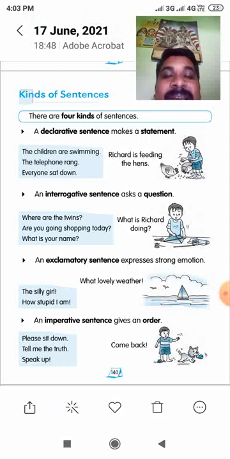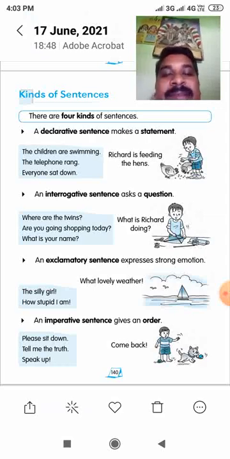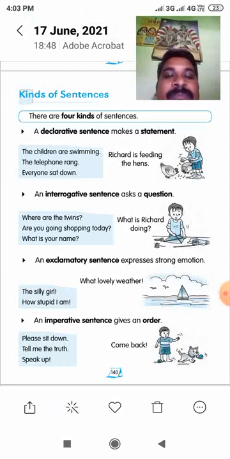So this is the WH question type. If anybody asks a WH question, we have to answer directly without saying yes or no.